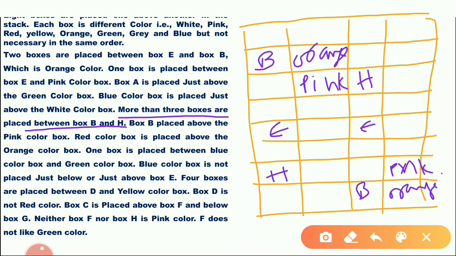Box A is placed just above green color box. Not a certainty. Blue color box is just above white color box. White color box, there is a certainty. Box B is placed above pink color box. Pink color box is above B. Pink color box is below, so wrong. Red color box is placed above orange color box. Orange above red color.